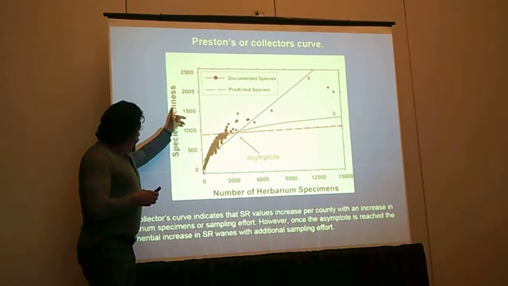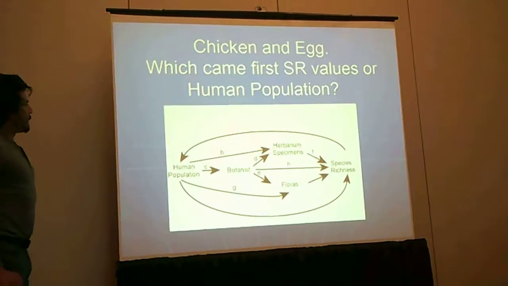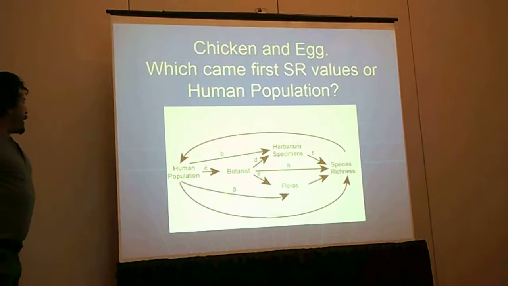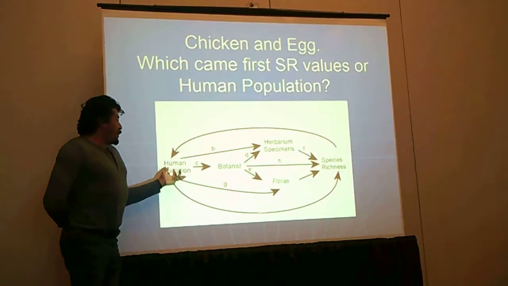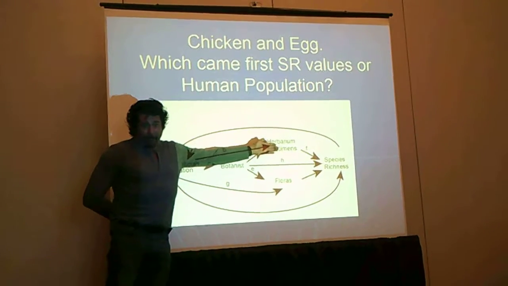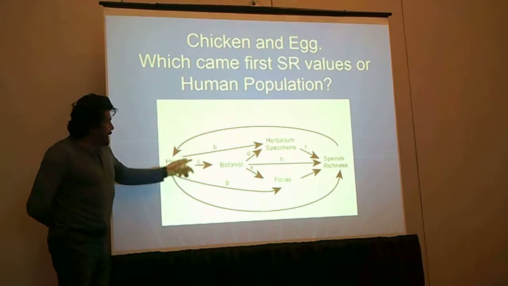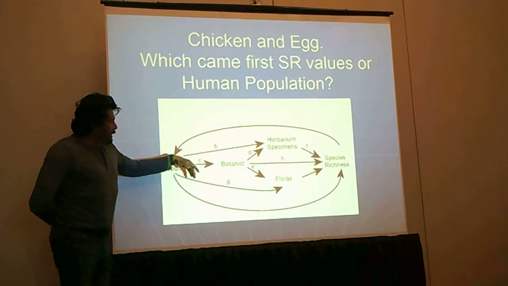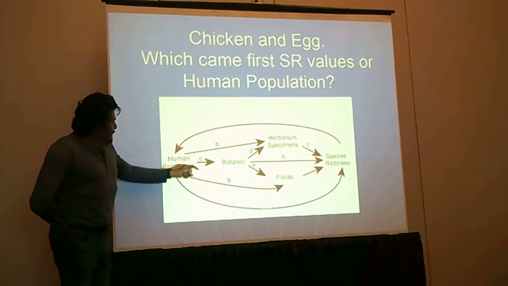But again, I would argue we should be looking at this instead of this to report this Botanist effect. So if you were to draw that more like this, you have the human population. Some humans that are botanists collect herbarium specimens, and God bless them, because there are lots of very great people that collect plants that are botanists. And I know, when I was at the University of Texas, you had people sending specimens from all over the world. It was fantastic.